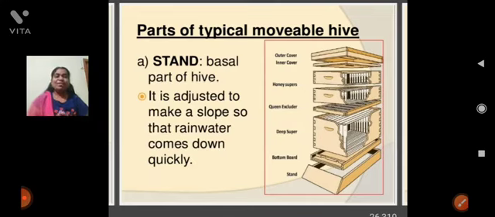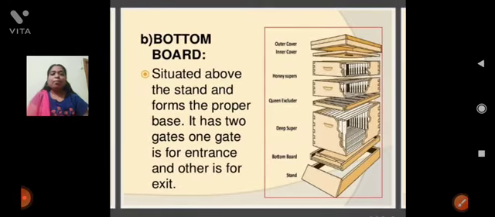First, the stand. The stand is adjusted to make a slope so that rainwater comes down quickly. Bottom board: the bottom board is the stand from the proper basis.